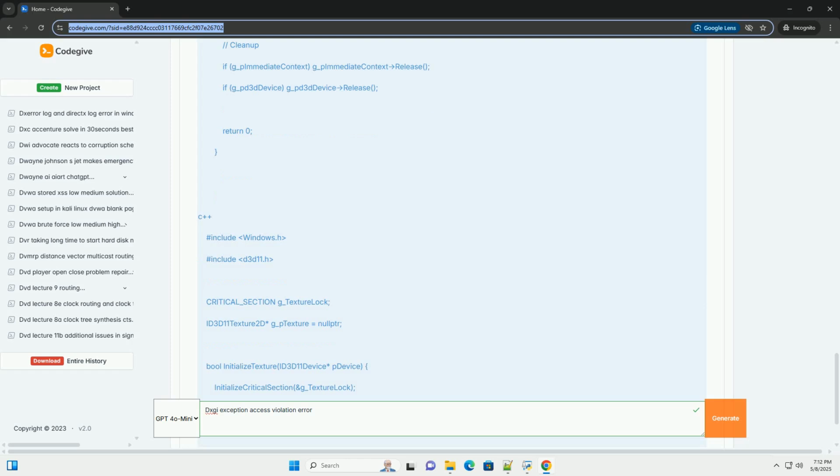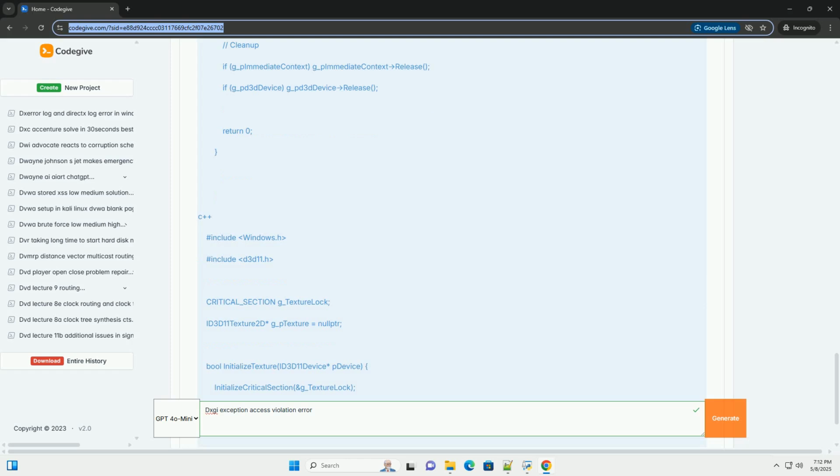Read / write locks. If you have scenarios where multiple threads need to read a resource concurrently but only one thread can write to it, consider using read / write locks, for example SRWLOCK in Windows. Atomic operations. For simple operations, for example incrementing a counter, use atomic operations to avoid race conditions. Double buffering / triple buffering. Consider using double buffering or triple buffering to avoid the need for synchronization in some cases. For example, one thread can render to a back buffer while another thread presents the front buffer.